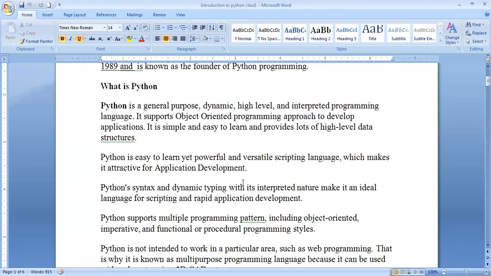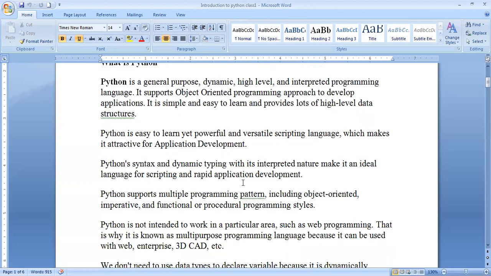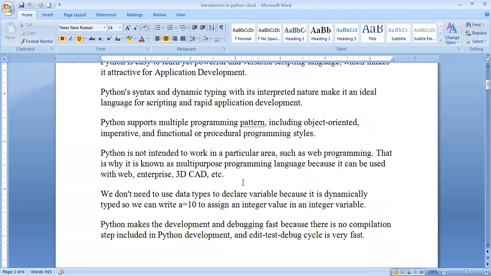That's why we consider a number of functions or certain procedures, and it is also applicable to three-dimensional and CAD type of things. That's why it is applicable to web programming. Python development is also very fast and easy, and there is no comparison with Python development. That's why a Python program is very simple and development is also easy and fast.